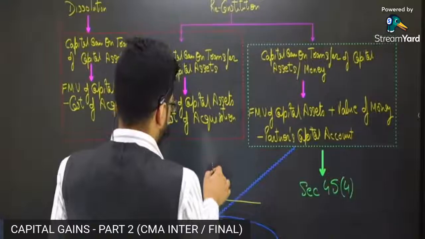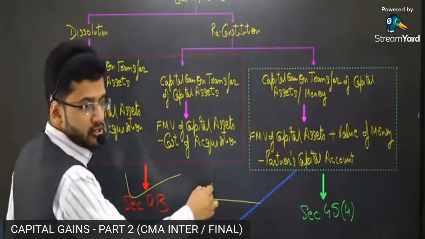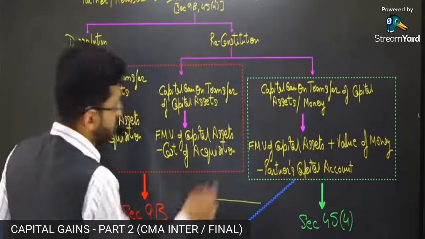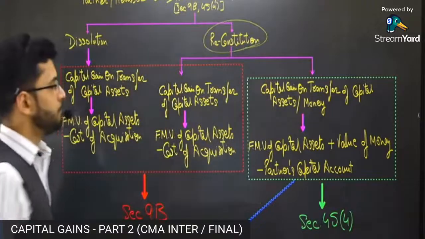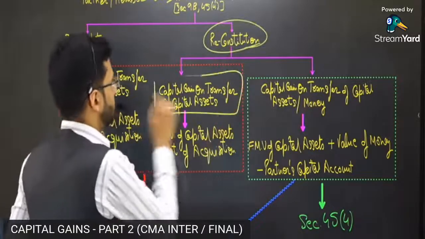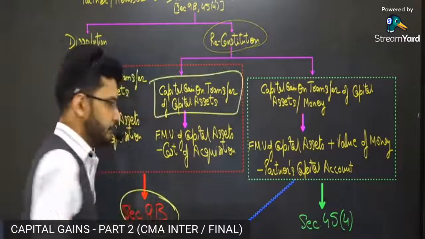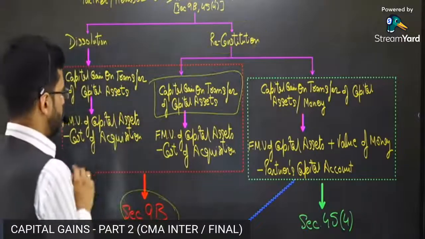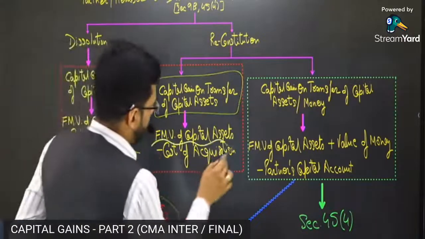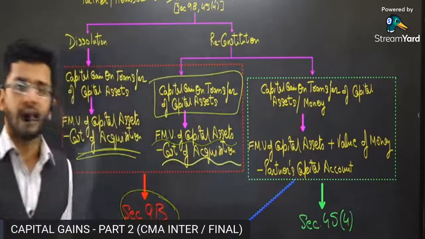But yes, guys, prima facie, let us read what the section says. The section says that in case of reconstitution, capital gain is first computed under section 9B. The formula is absolutely the same: fair market value of the capital asset minus cost of acquisition of the capital asset.